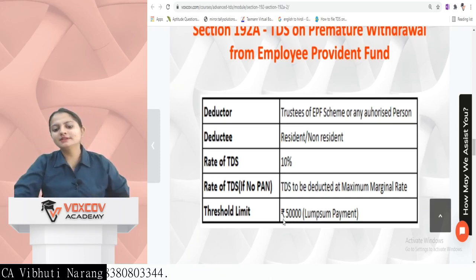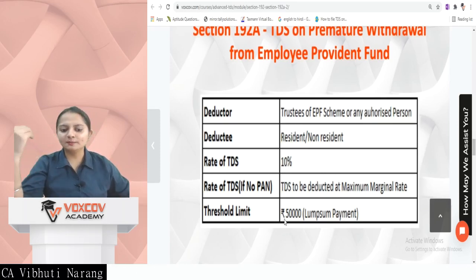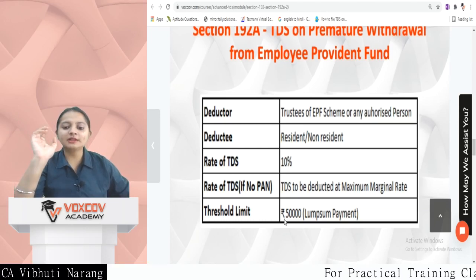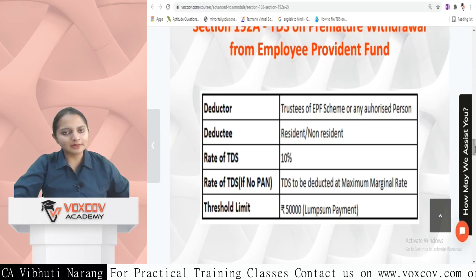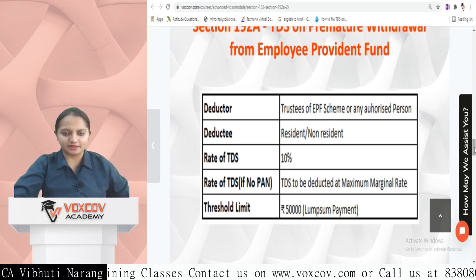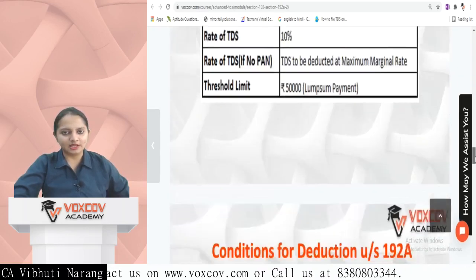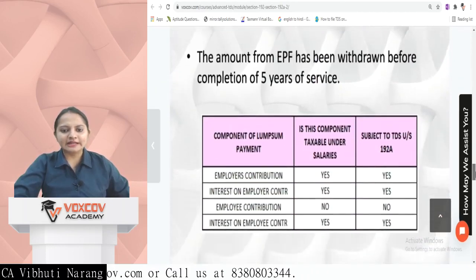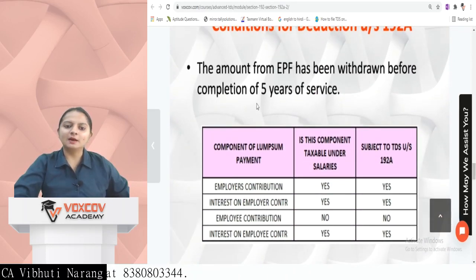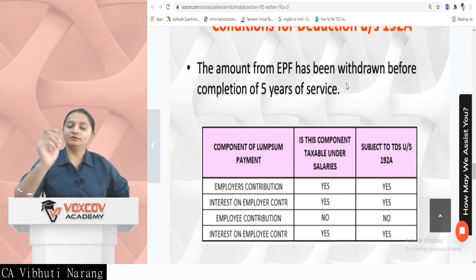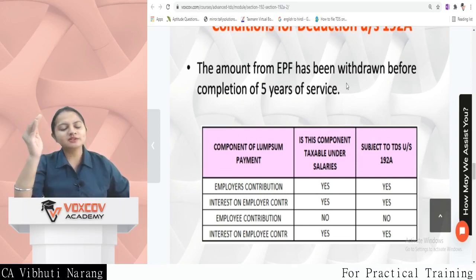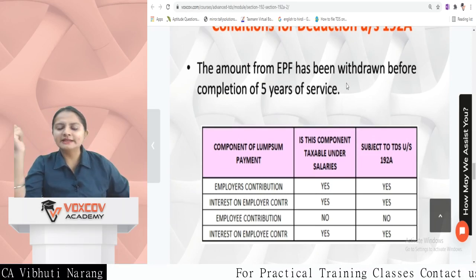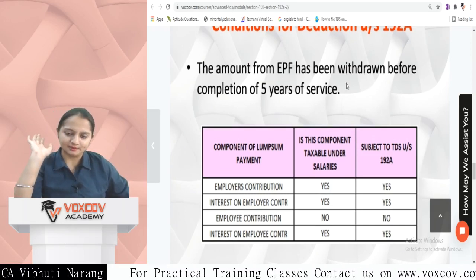Now the threshold limit is 50,000. In threshold limits, it can be on a per annum basis, or it can be a lump sum payment. So if the withdrawal is a lump sum payment and it is more than 50,000, then section 192A is attracted. The condition to be fulfilled is that the amount from EPF has been withdrawn before completion of 5 years of service. If the amount is withdrawn after 5 years of service, then this section is not applicable.